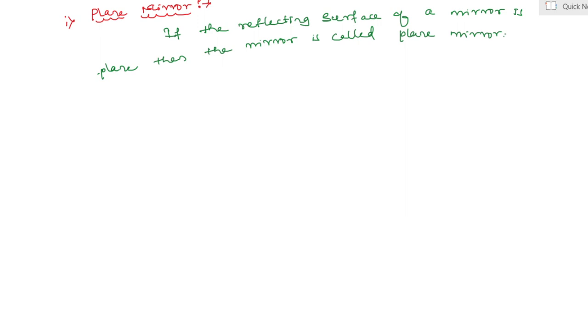Yes, my dear students, it means the object distance from the mirror and the image distance from the mirror are equal in a plane mirror. And the fourth property is that the image is laterally inverted. It means left seems to be right and vice versa. Yes, we all already experience this in our day to day life activity. It means the images are always inverted. And the last property of a plane mirror is that the focal length of a plane mirror is infinite.